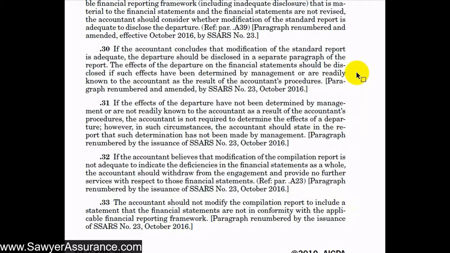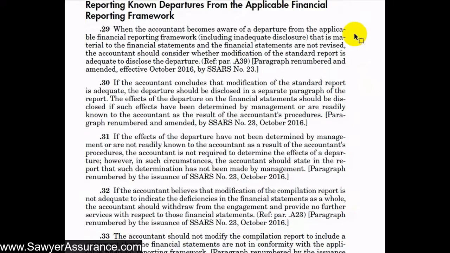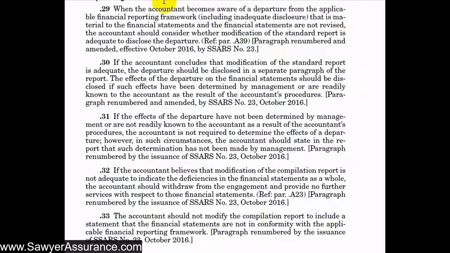So the general compilation report, which we've seen in several videos as we've been going through them, says that management has prepared financial statements in accordance with the applicable financial reporting framework. However, if going through our procedures, we may notice that management has departed from a particular requirement in the financial reporting framework, and that could be a disclosure. And so if that's the case, we have a couple choices.